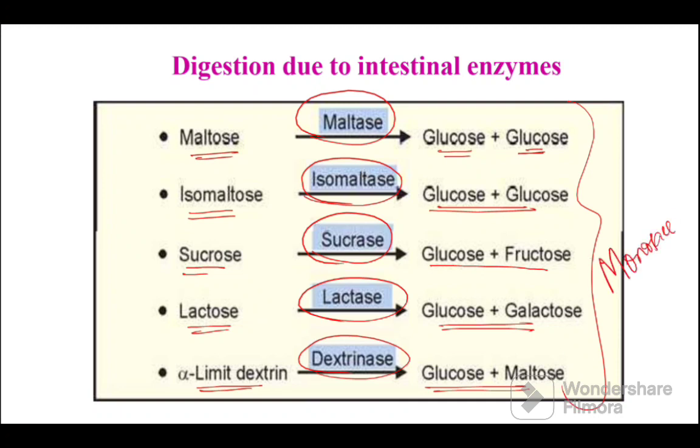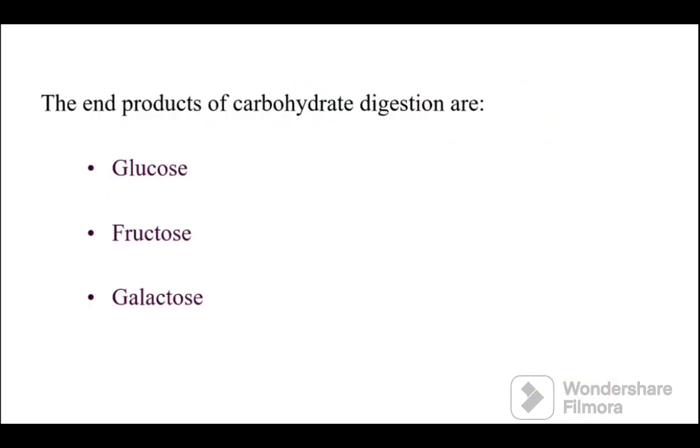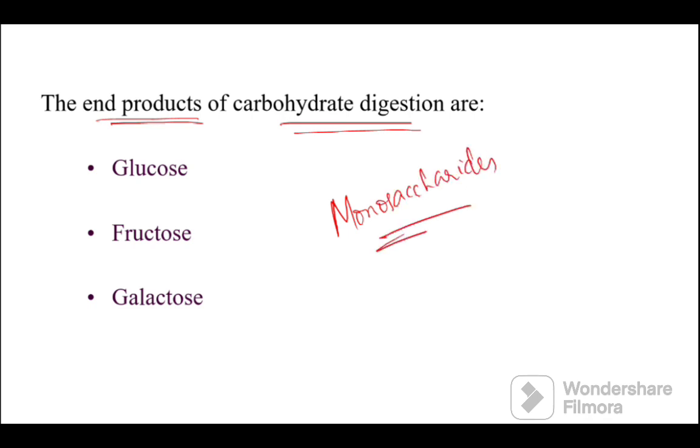So ultimately the large polysaccharide molecule is broken down into single monosaccharide units. The end products of carbohydrate digestion are only monosaccharides like glucose, fructose and galactose.